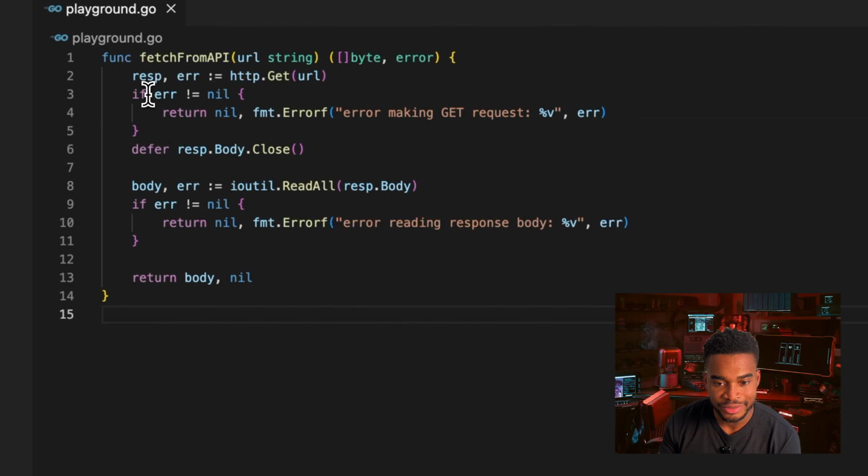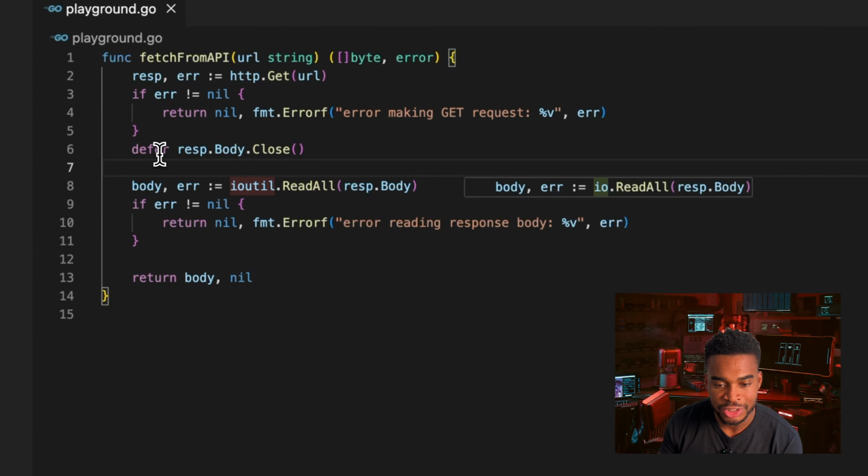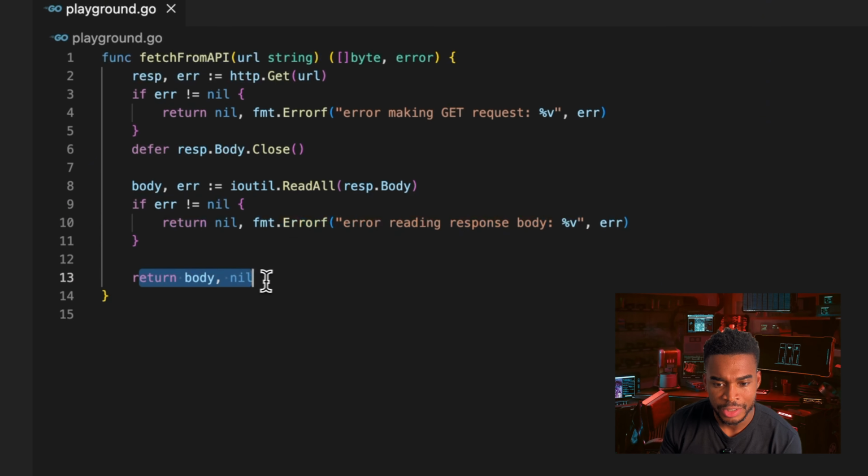Yep, this is the beautiful Go function. You can see right here the get request is made, but notice something special. There's no await here. So this whole thread actually gets blocked until the code gets fetched. And they also have this defer that essentially says at the end of this function, call this right before you return. I think it blocks here when you're reading all, and then it returns it right here.